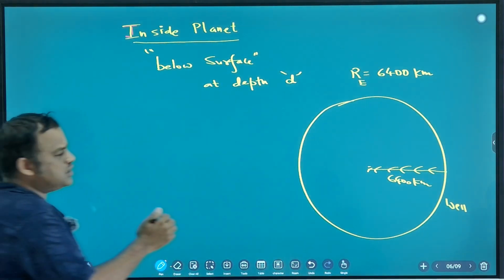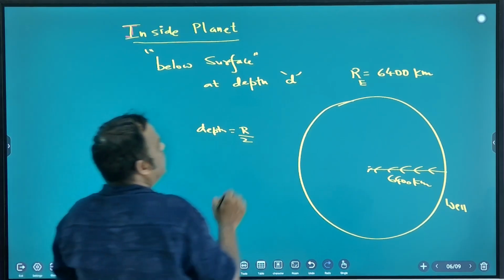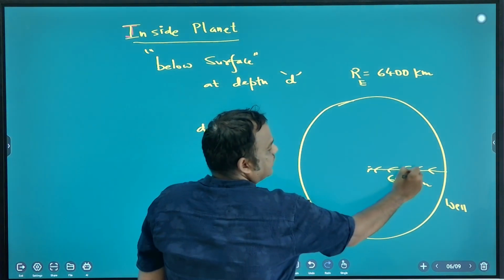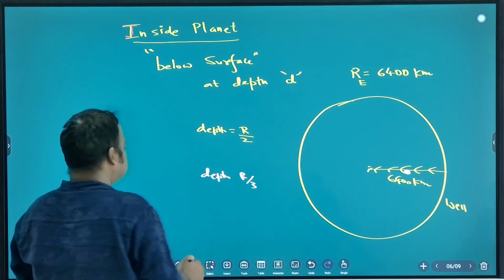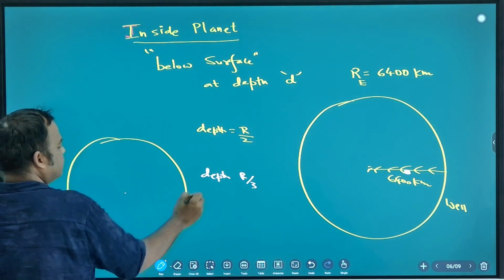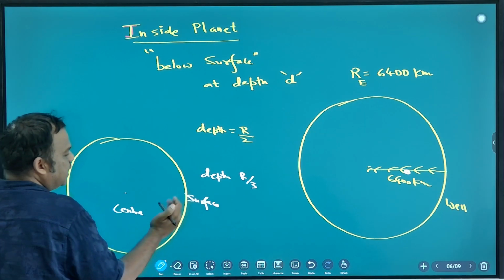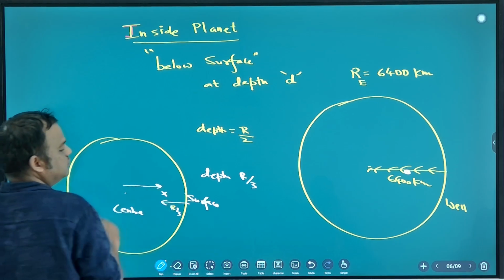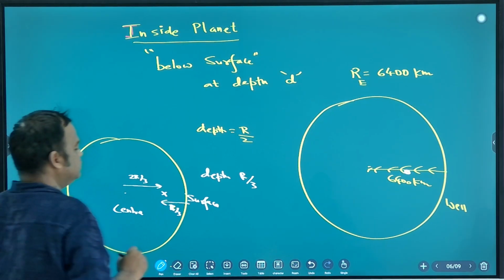So suppose depth is r by 2. Depth r by 2 means here. If I am saying depth r by 3, so means where? Suppose this is Earth, this is center, this is surface. Depth r by 3 means here. If depth is r by 3, what is distance from center? 2r by 3, right?